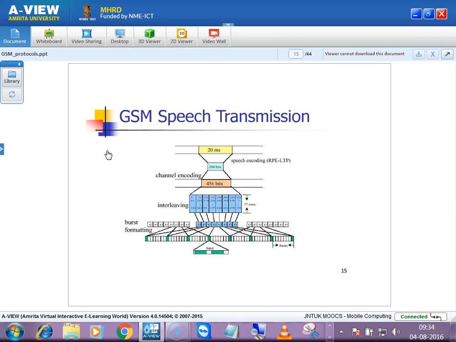The same thing: whatever speech is transmitted, consider maybe he's speaking for about 20 milliseconds. Then it is converted into bits. After bits, channel encoding is done. If you see channel encoding, almost double the bits are added. Our actual data is 260 bits, but after encoding with parity bits and other bits, we get 456.